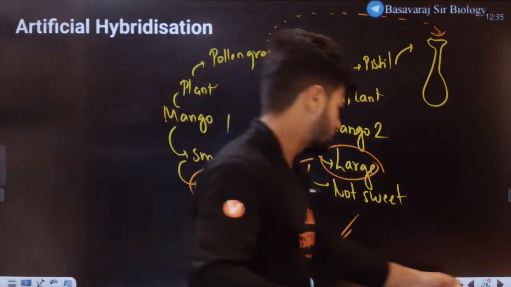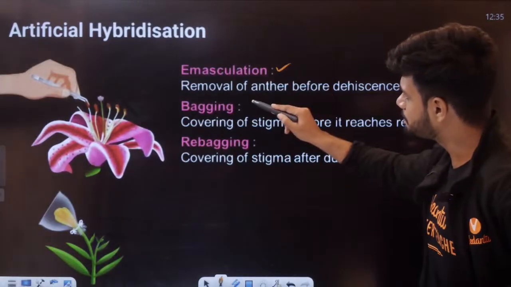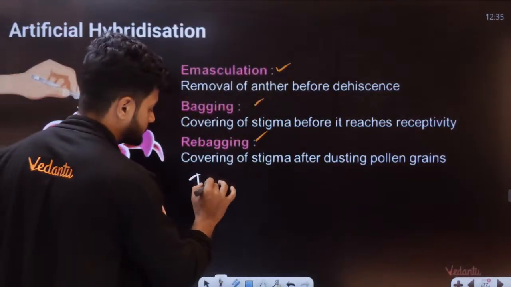Now here are the techniques. How do we do it? There is something called emasculation, bagging, rebagging, and there is something called tagging also.